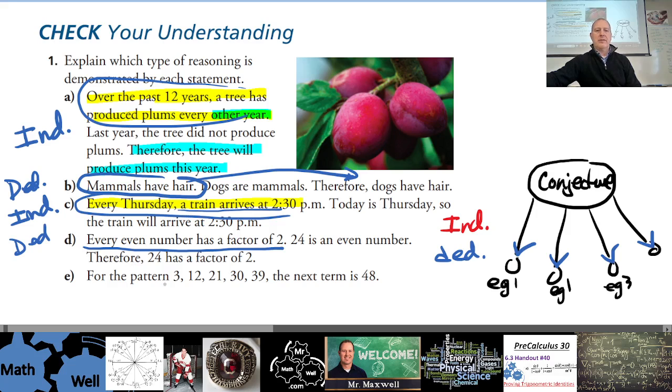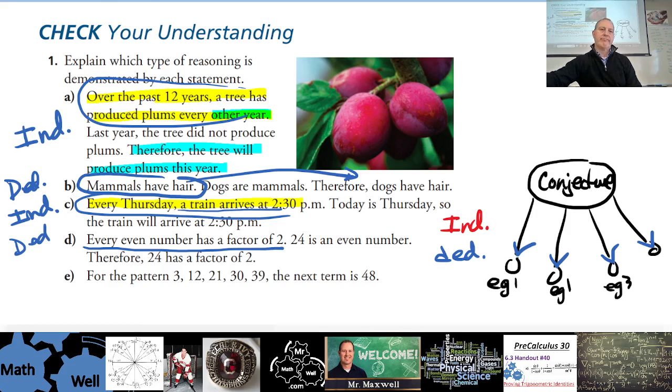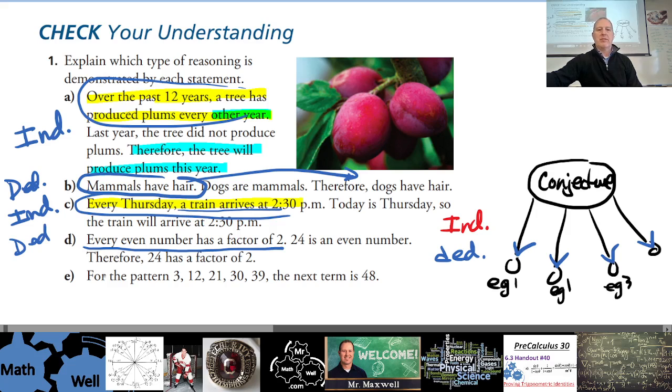For the pattern 3, 12, 21, 30, and 39, the next term is 48. What kind of reasoning do we use there? We're starting with examples, starting with the pattern, and the next term is 48.